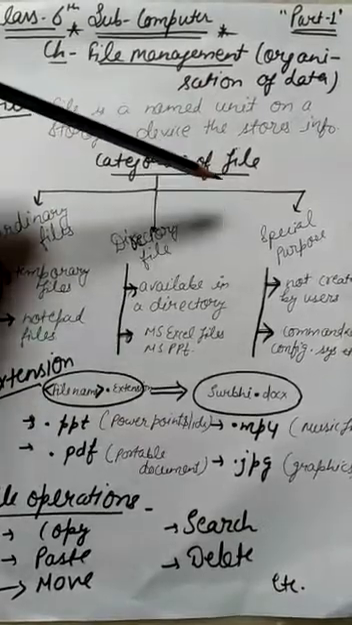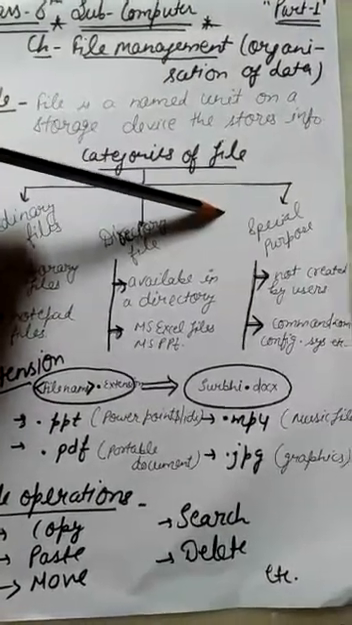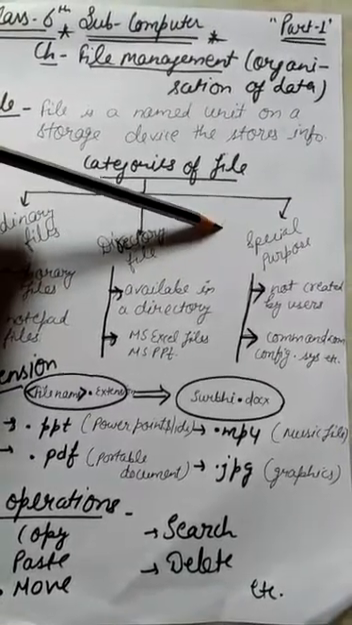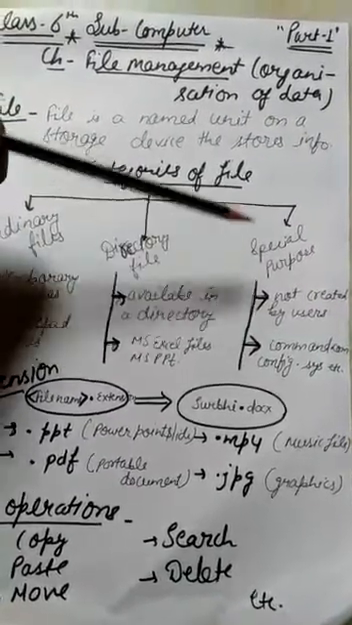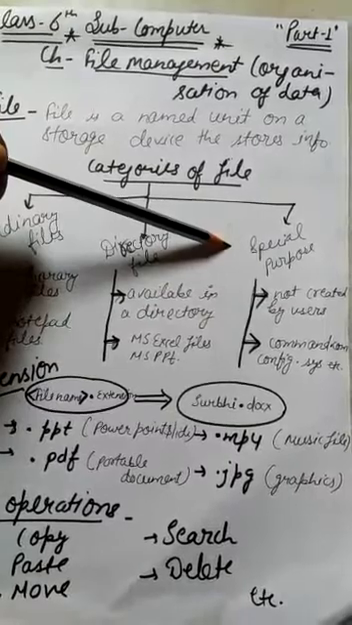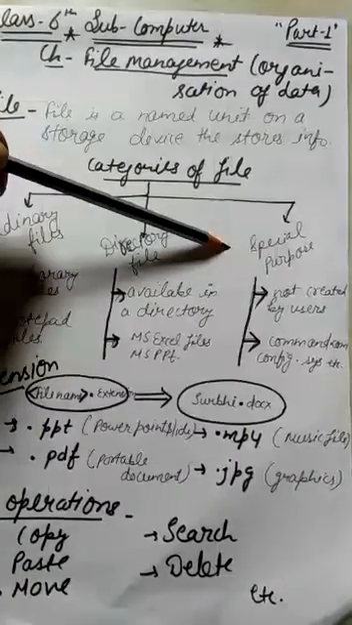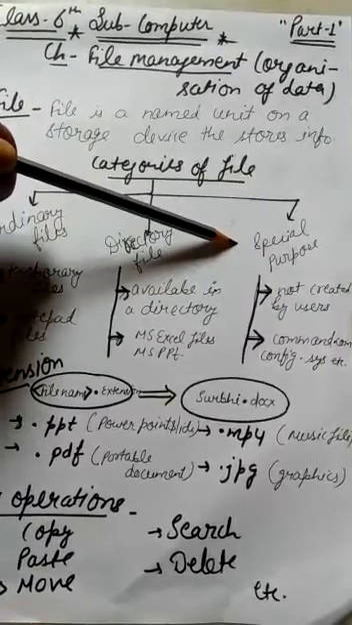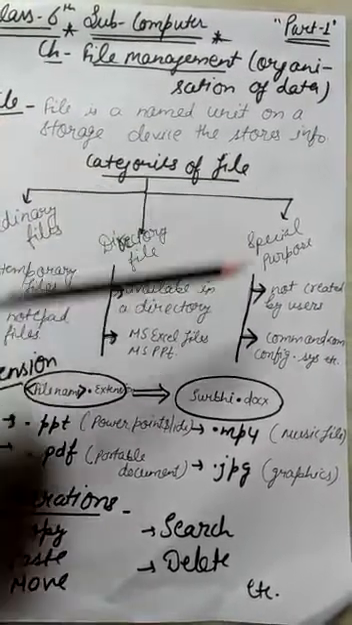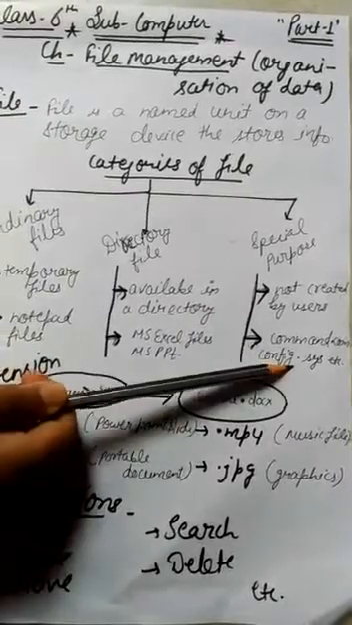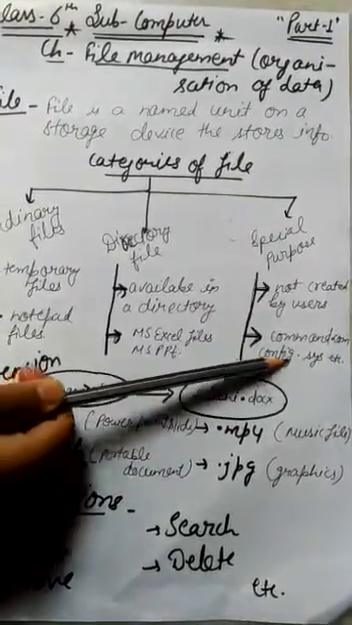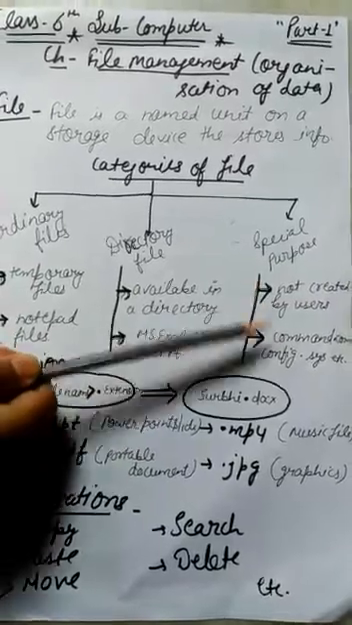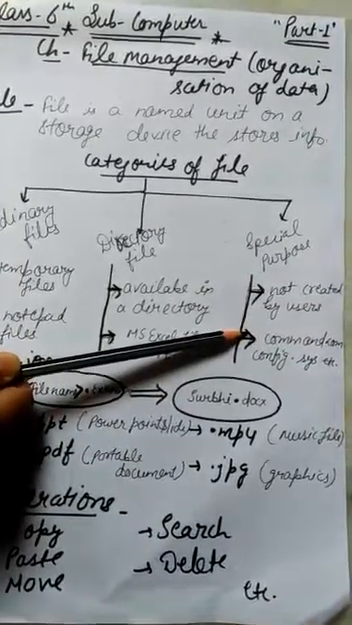Then we come to the special purpose files. These are some files available on the storage device which are not created by the user. These are special purpose files which are automatically transferred to the storage device while installing the system. Examples are configuration system, which we write as config.sys, and similarly command.com. These are special purpose files which are not used by the user.